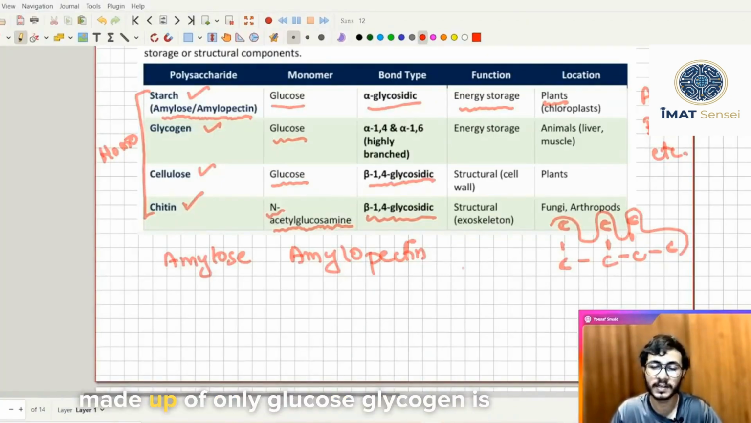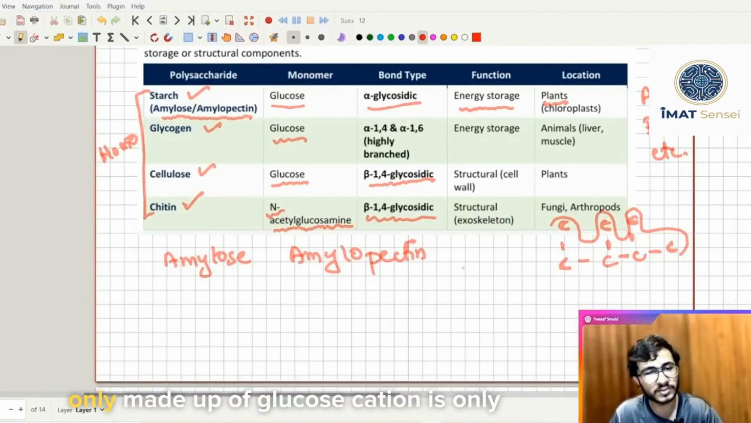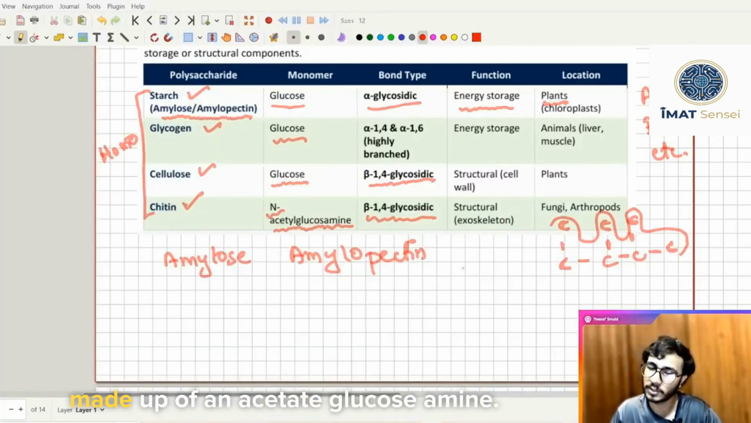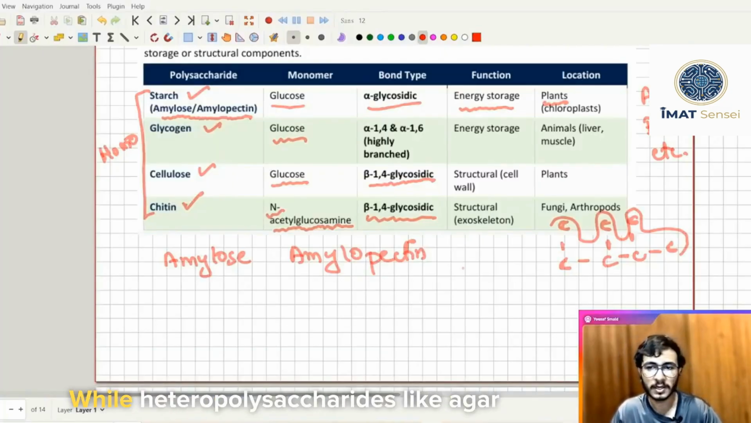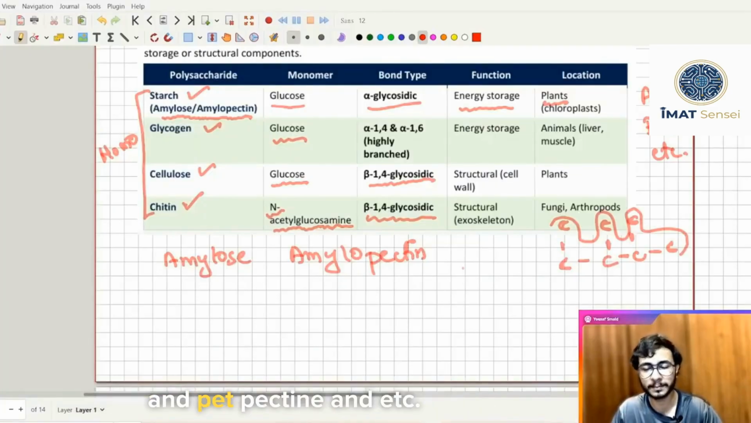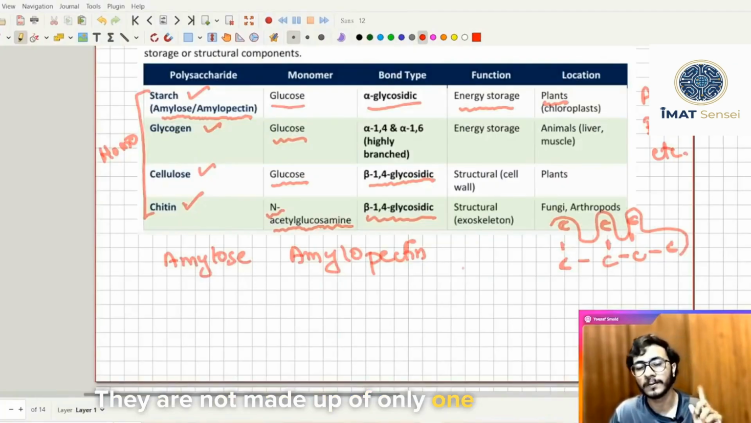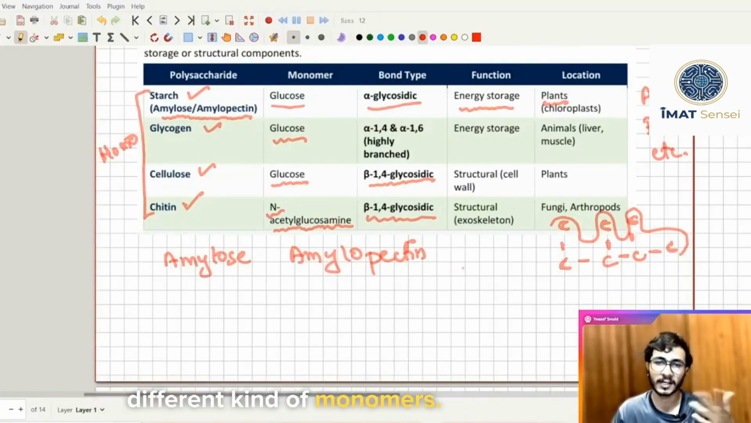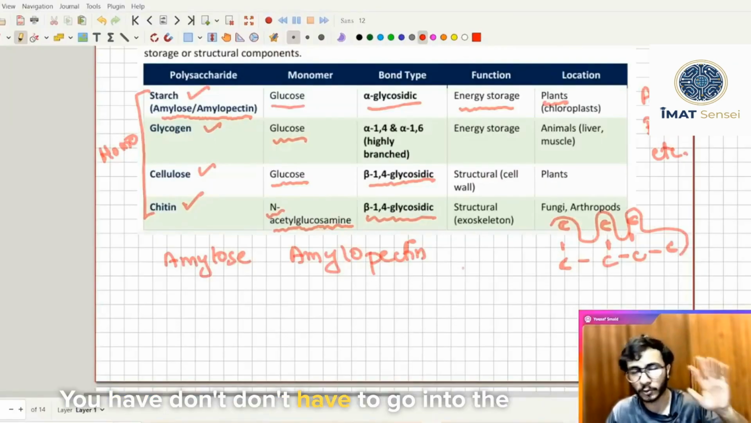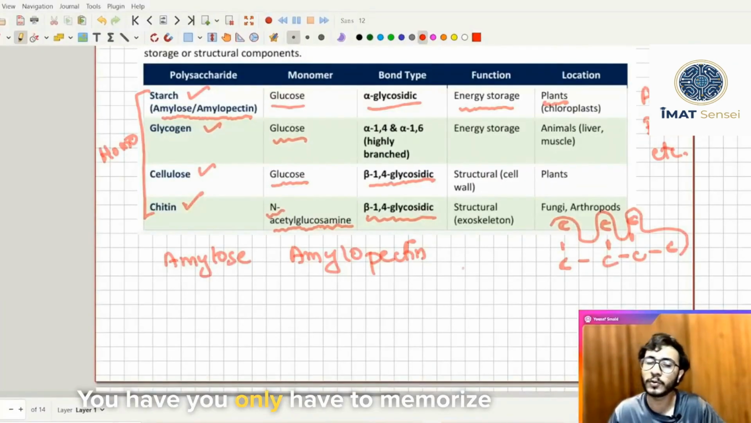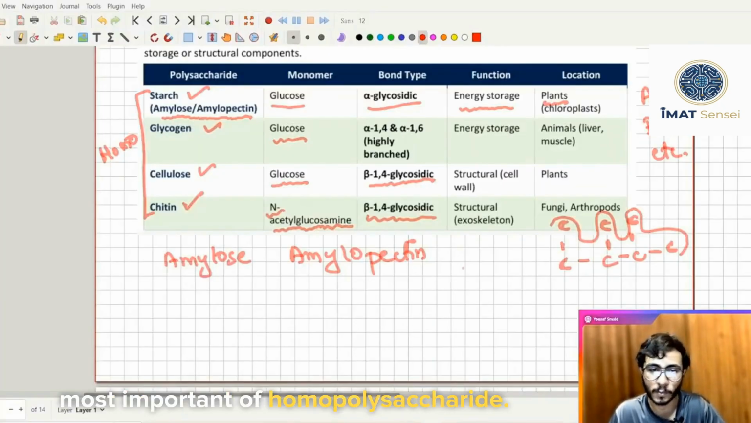Like starch is made up of only glucose, glycogen is only made up of glucose, cellulose is only made up of glucose, chitin is only made up of N-acetyl glucosamine. While heteropolysaccharides like agar and pectin, etc., are not made up of only one monomer. They are formed by different kinds of monomers. You don't have to go into the detail. You only have to memorize the most important homopolysaccharides.